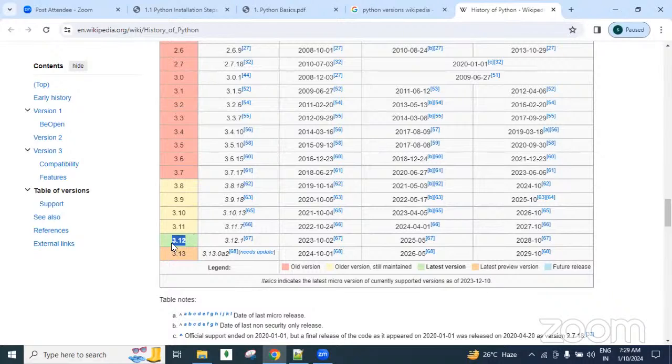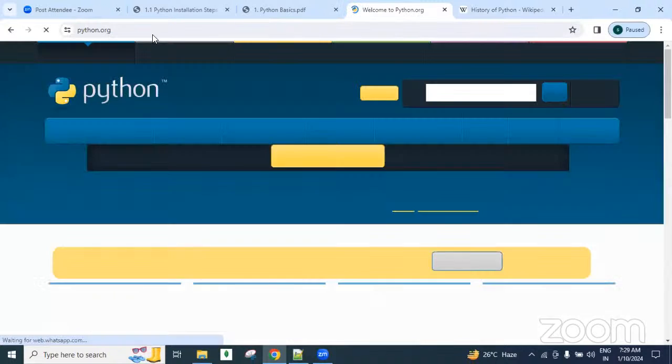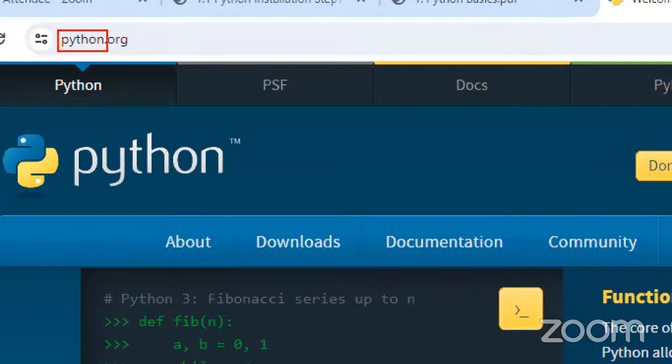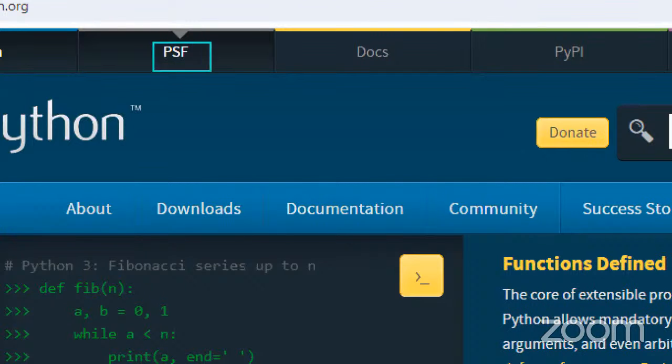As a student in our session, you can download the latest version of Python and install it. No problem, all the latest coding we will discuss. To download and install, go to www.python.org, the official website. Python.org means Python organization. PSF stands for Python Software Foundation, the company name. The Python language is maintained by the Python Software Foundation.